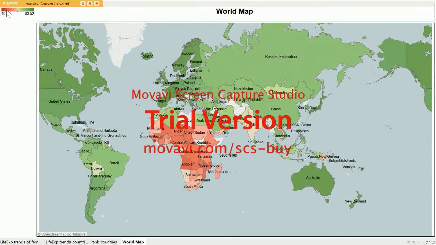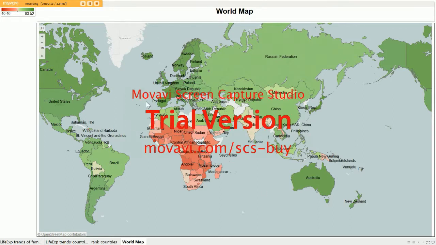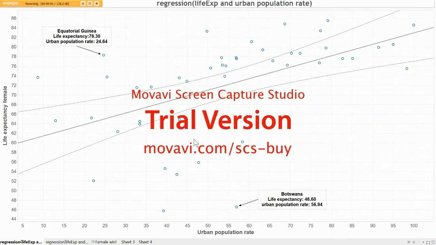Red represents low life expectancy and green represents high. So as we can see here, in most African countries, people have really low life expectancy, while in most of the European countries, people tend to live much longer. And I also did some other explorations about the factors that might be related.